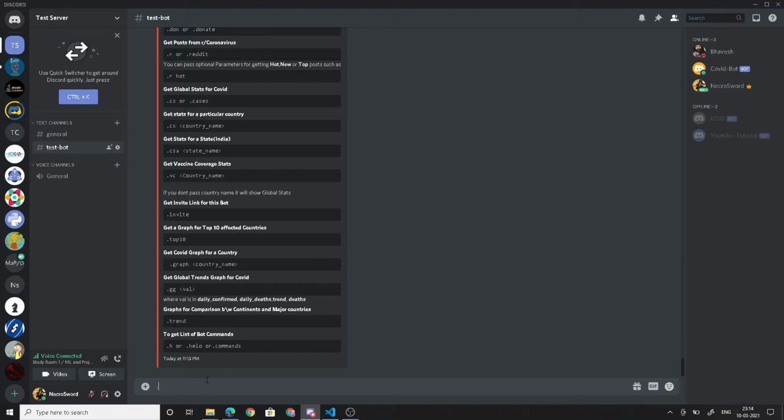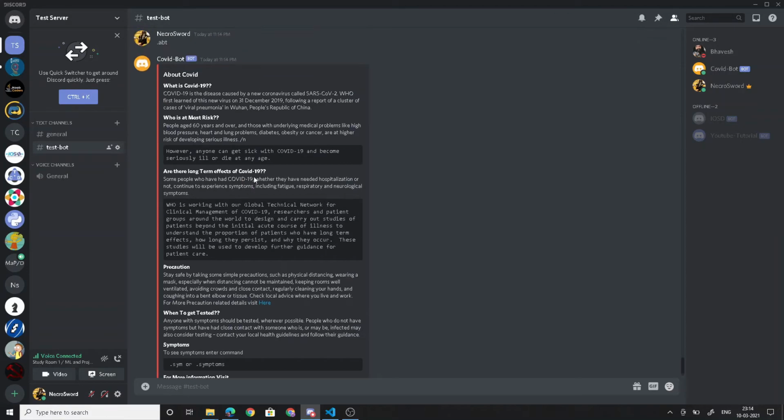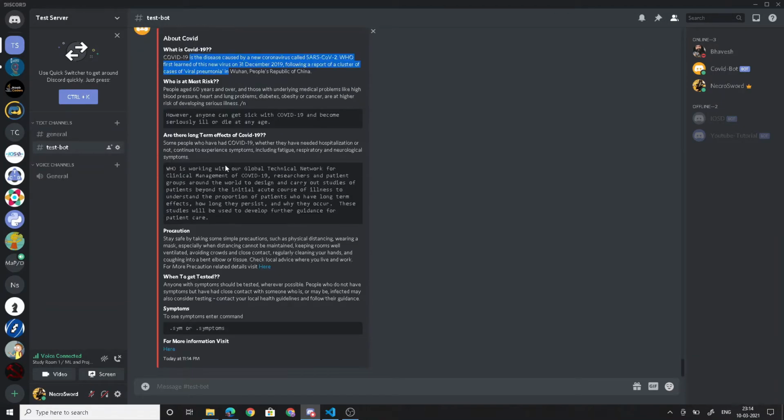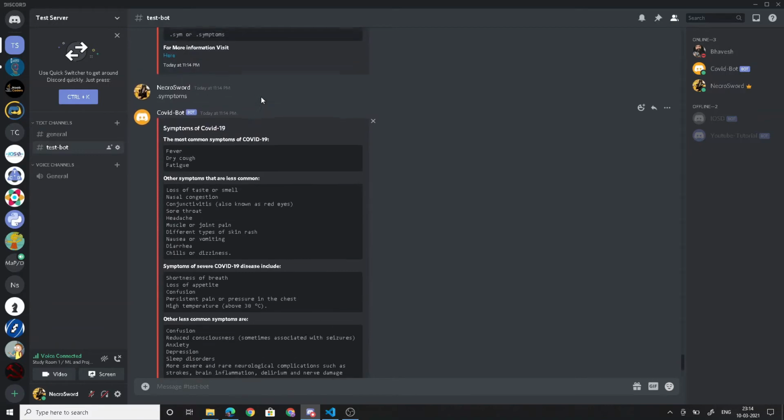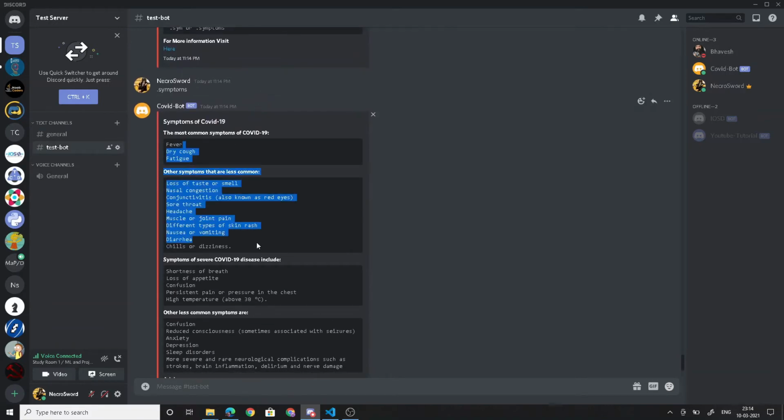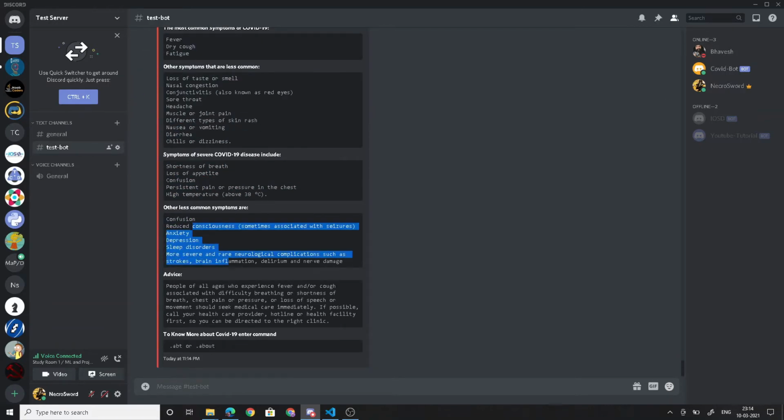Another is .about or .abt, which will give us all the details related to COVID-19, like what is COVID-19, what are the precautions and all. Another command is .symptoms, which will give us all the symptoms, like the most common symptoms and which are the not so common and most severe ones, with a little bit of advice.